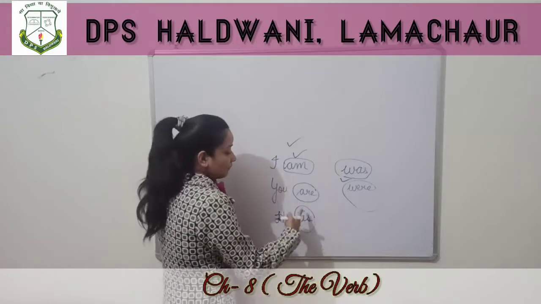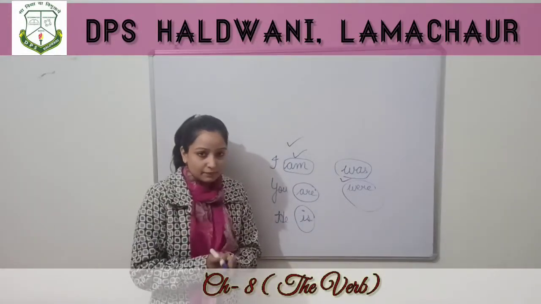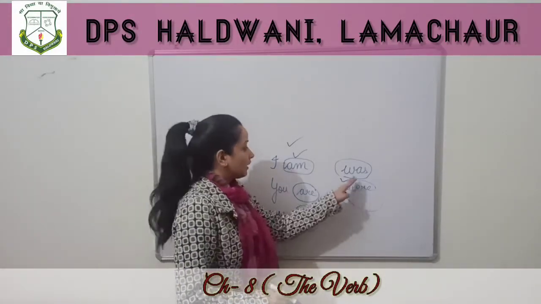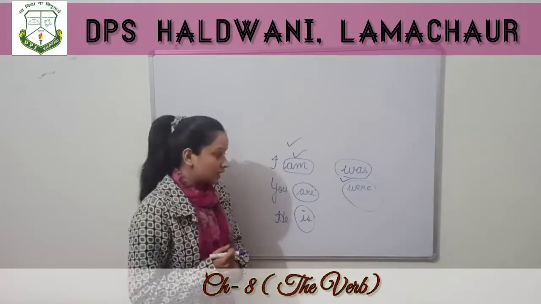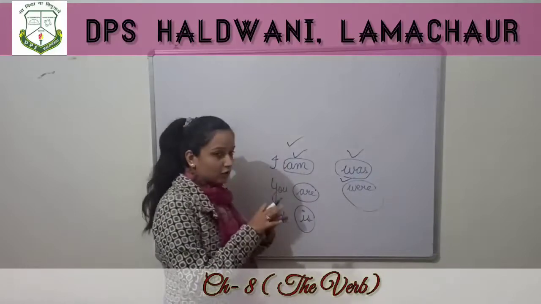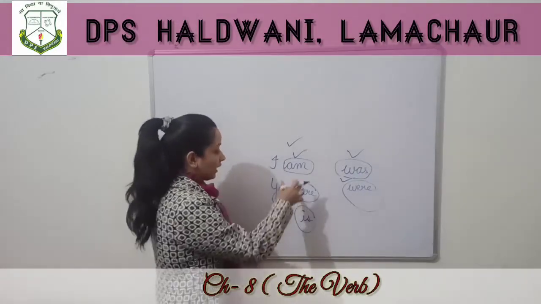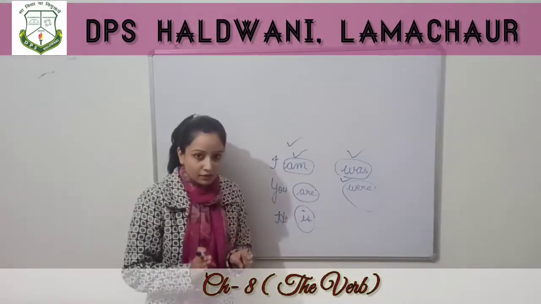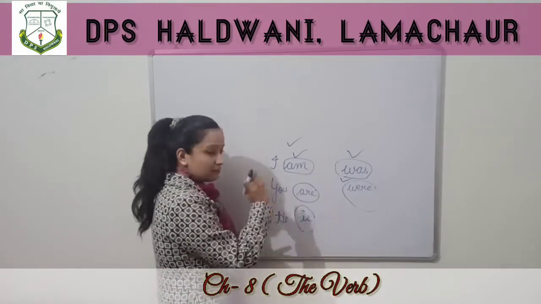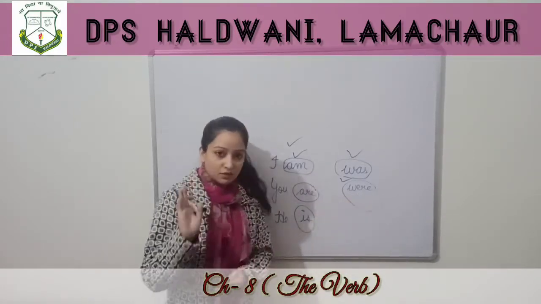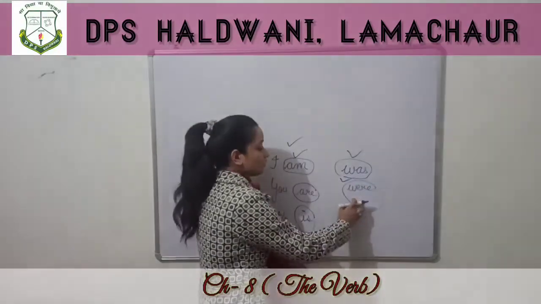Is, am, are when something happens at the moment, and was and were to express the things which were happening in the past. जो past में हो रहा था कुछ time period के लिए. And is, am, are means जो अभी हो रहा है, इस moment में हो रहा है. For that we use is, am and are. Suppose past में हो रहा था, for that we use was and were.